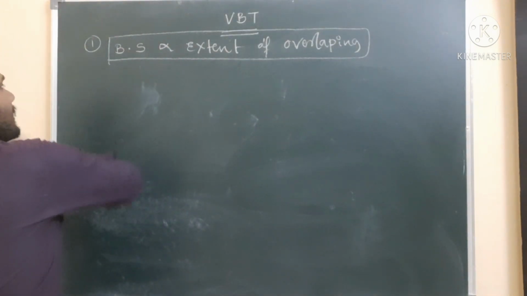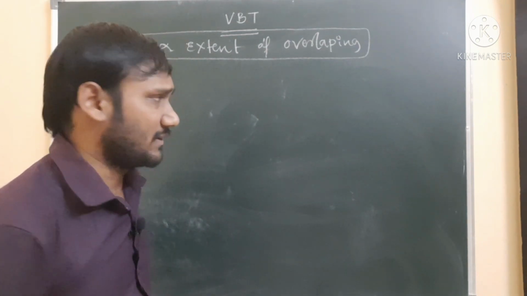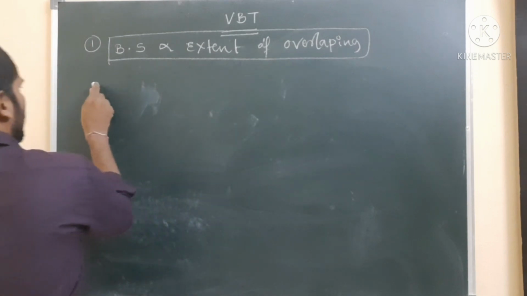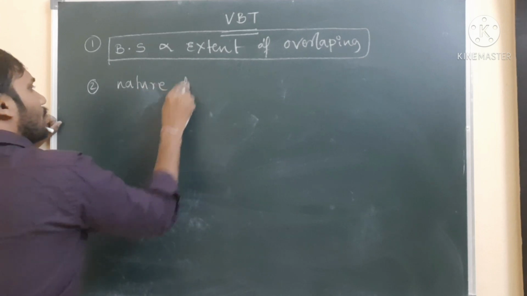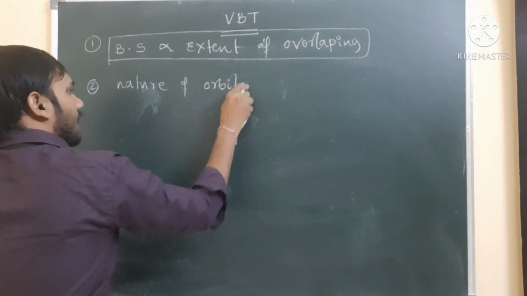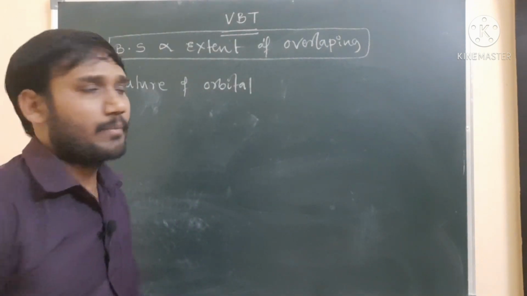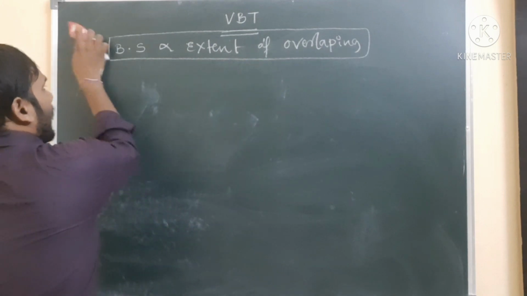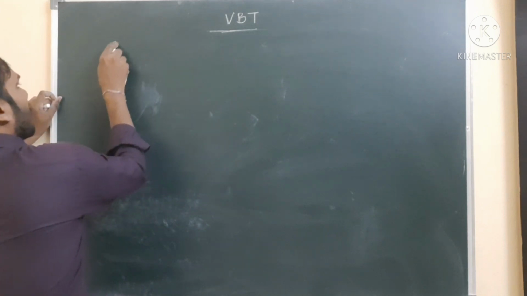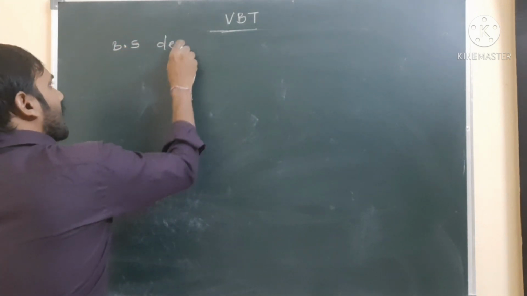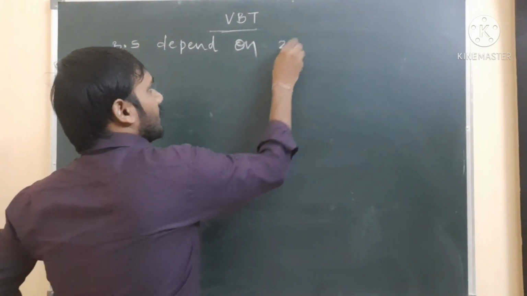So finally, bond strength depends on two factors: one is the nature of the orbital, and the second is the nature of overlapping. Simply, we can say that bond strength is directly proportional to extent of overlapping, or also that bond strength depends on two factors.